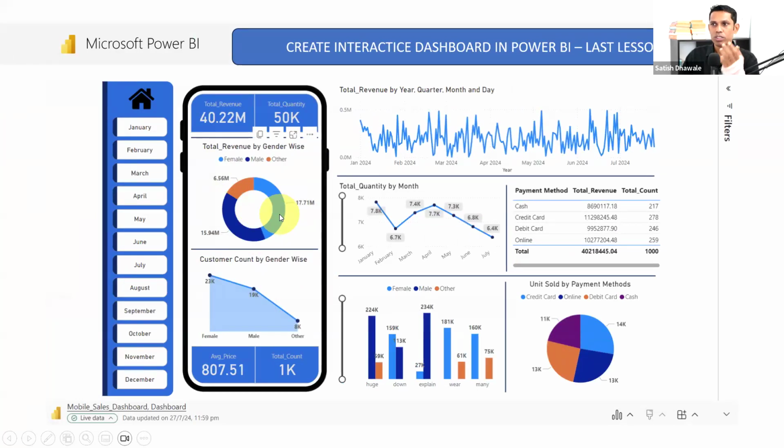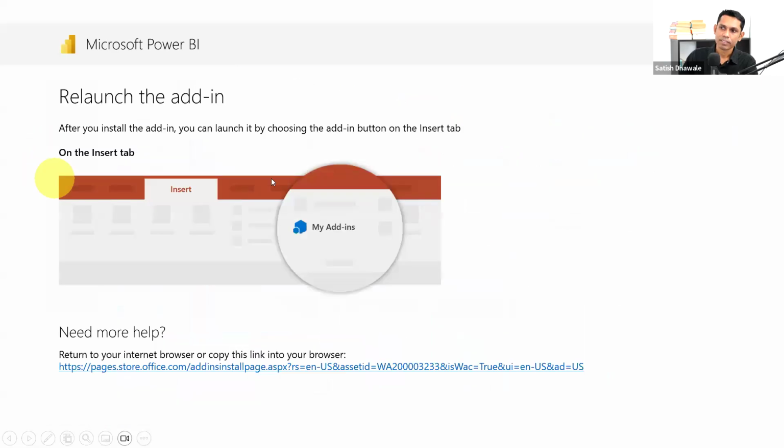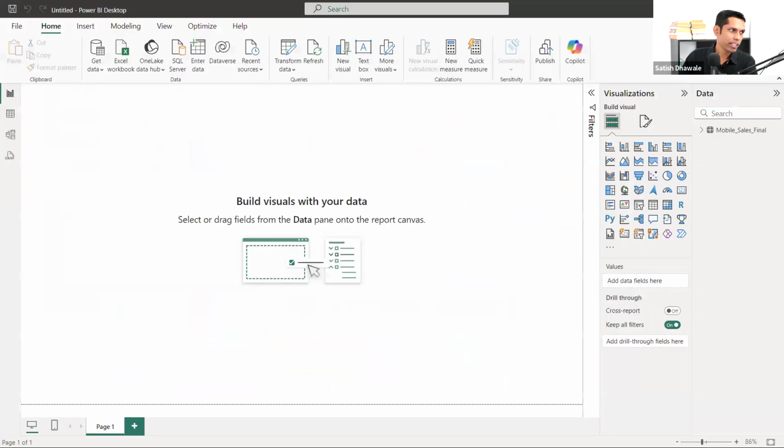But this is actually a paid service by Microsoft, and how to get it, or if you are in an organization, how to do it, you will come to know. So yeah, let me escape this. This is the dashboard we are creating here.